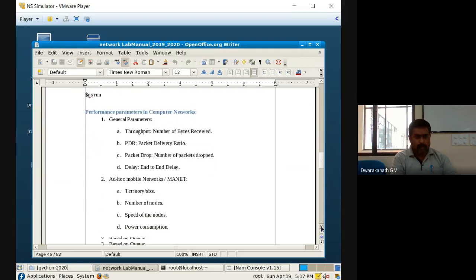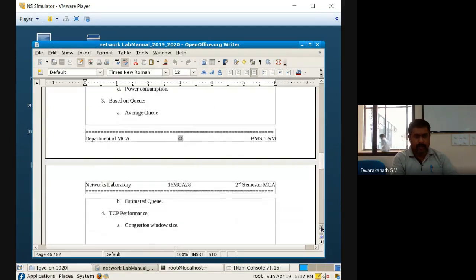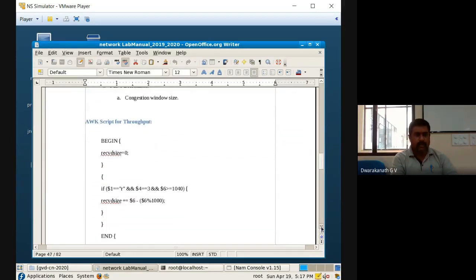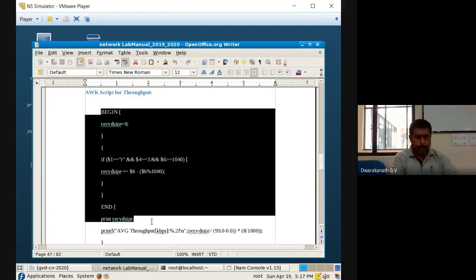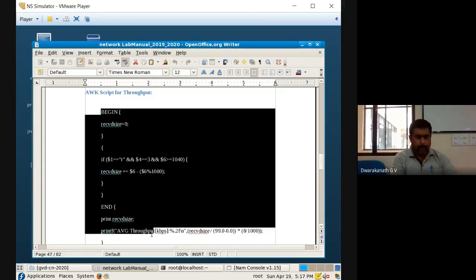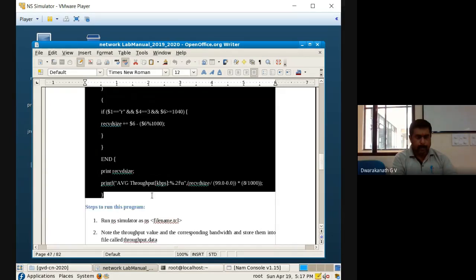Now, for throughput, you have to create an AWK script. Yeah, there's an AWK. Right, take this, Control C. Some mistakes will be there, don't worry about that.